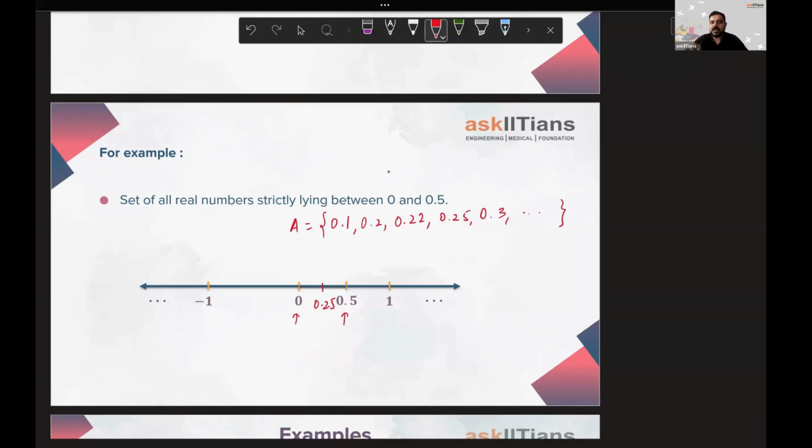So we can't list all the elements. We can write some of the elements. Then we can use this three-dot notation to signify that the list continues on and on, right? So just make a note of this very quickly.